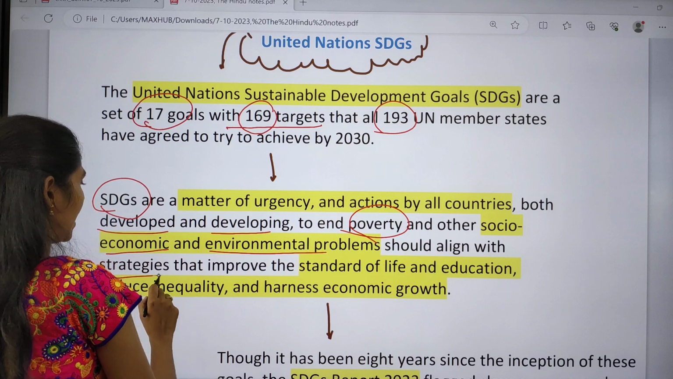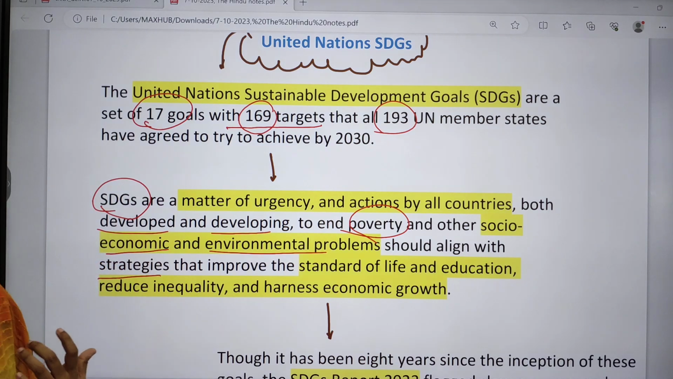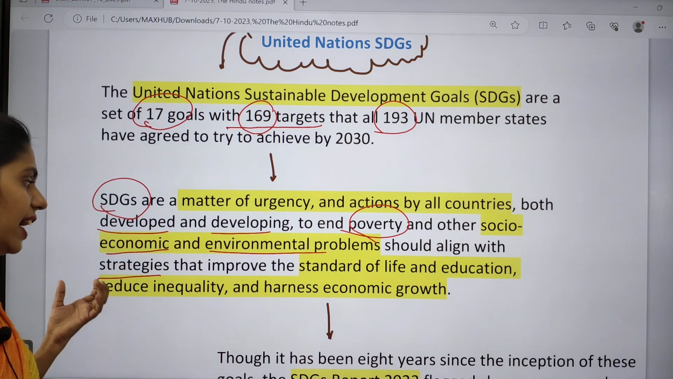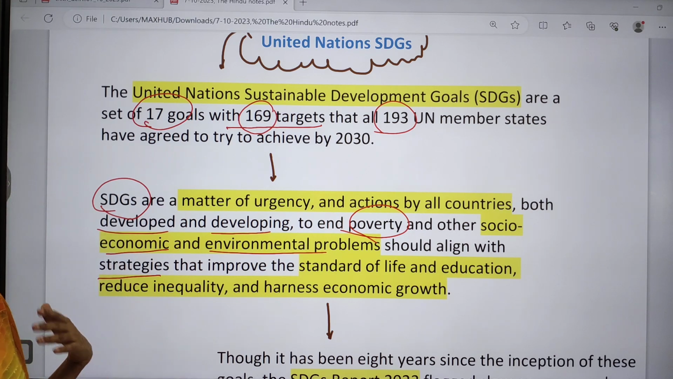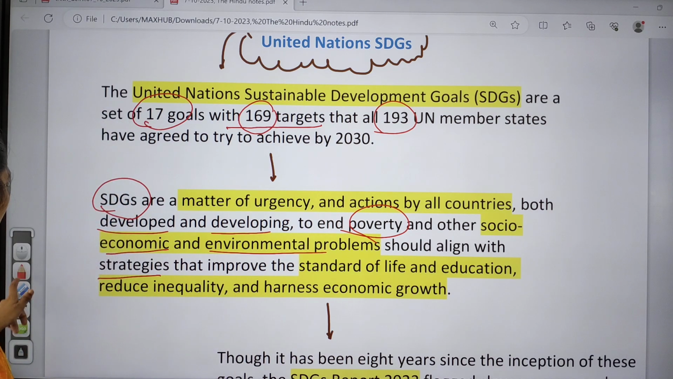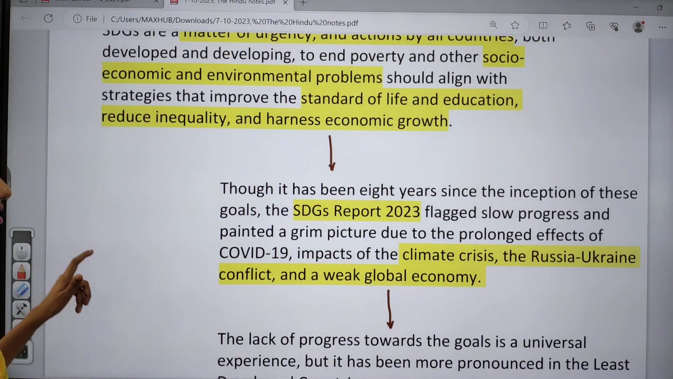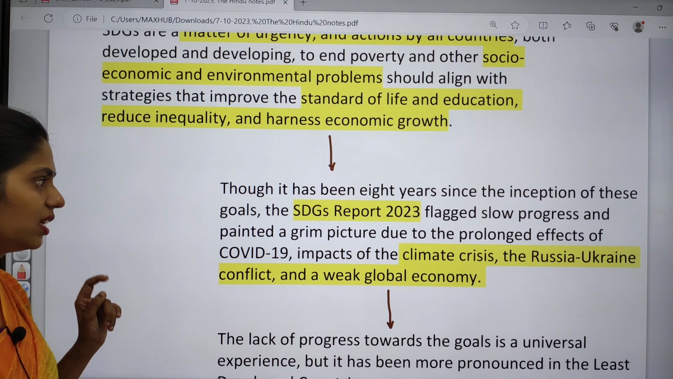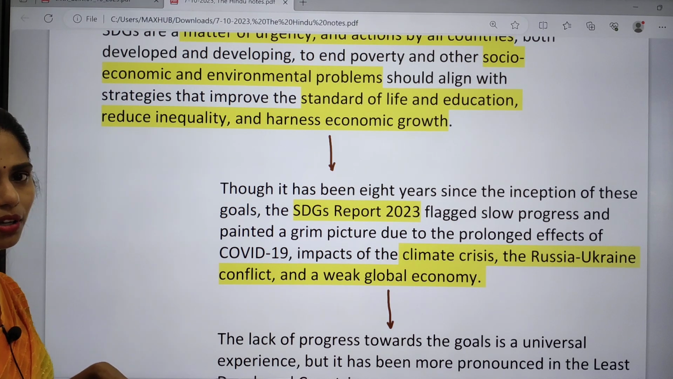They are aligned with the strategies, but there is no proper improvement in the standard of education or standard of living, and they are not reducing inequality or increasing economic growth. So this is one cause of concern. We came up with these Sustainable Development Goals 8 years ago, but we are seeing very slow progress in achieving them.